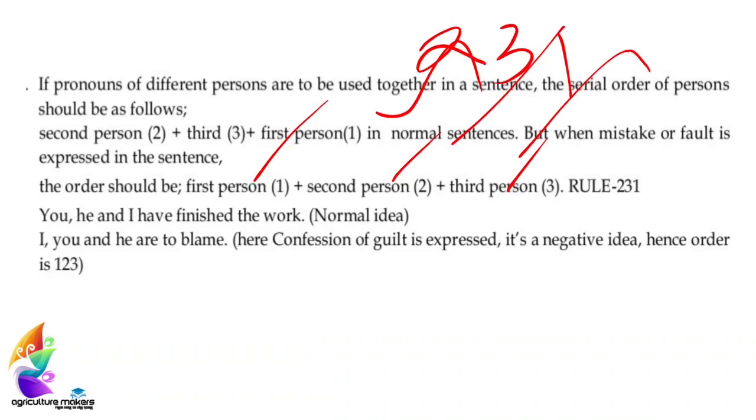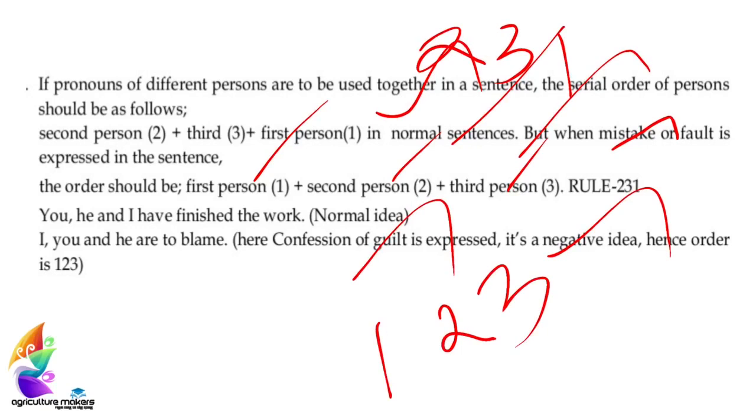This rule is suitable for all normal ideas, but in case of any mistake, fault expression or guilt confession, as it is a negative idea, we have to follow the 1-2-3 order. We can see an example for that. Yes, you, he and I have finished the work. Actually, finishing a work is a normal idea. So there we have followed the 2-3-1 rule.